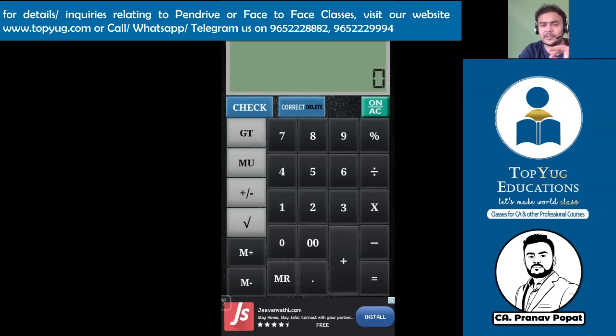If there is M plus, M minus in your calculator, the MR will also be there. Tax plus, tax minus and MU are not required, but GT, square root, M plus, M minus and MR are. Then the basic numbers, divide, multiply, percentage, minus, equal. Percentage should also be there. This is the maximum requirement of any calculator.